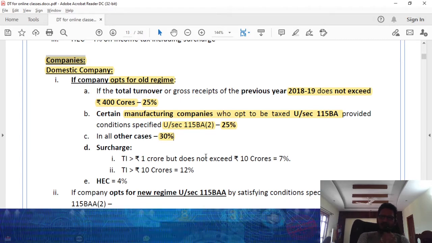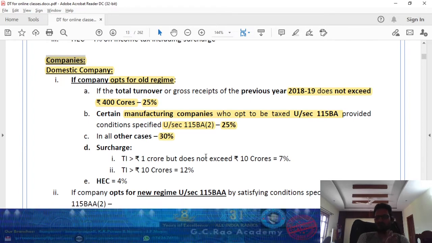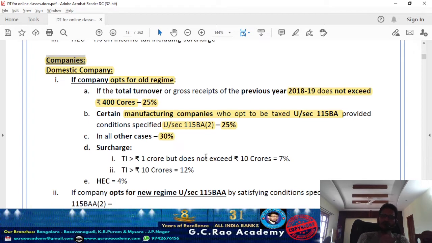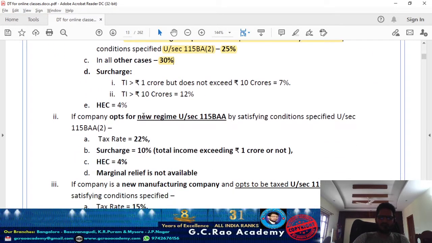On the top of it, health and education cess will be 4%. The general rate of tax applicable to a domestic company is 30%. Surcharge, if total income exceeds 1 crore but does not exceed 10 crore, is 7%. Exceeding 10 crore, 12%. On the top of it, health and education cess will be 4%. And again, the concessional tax rate system.